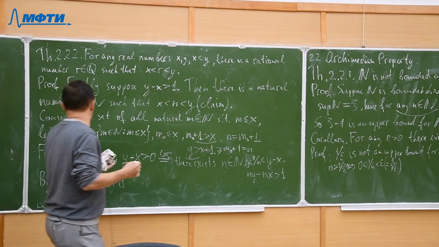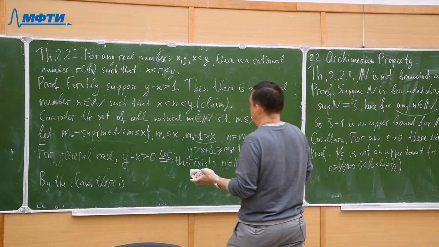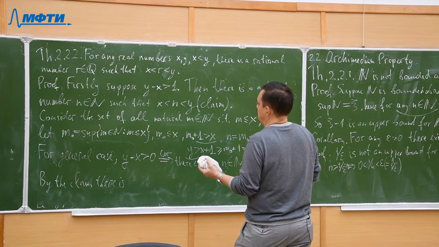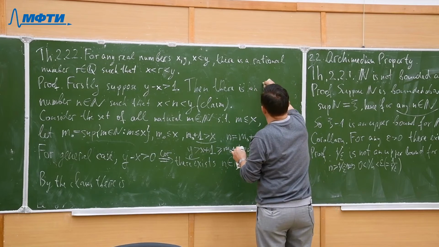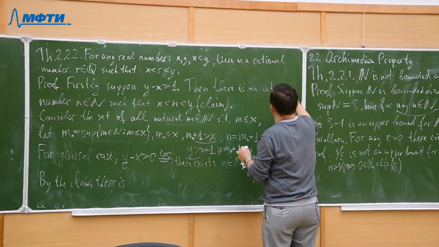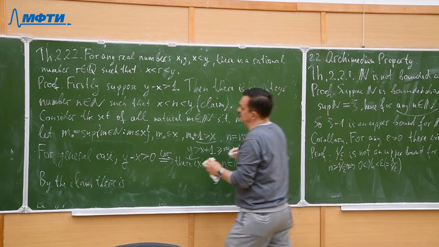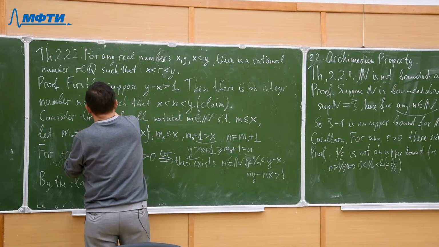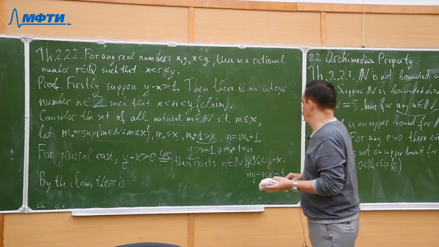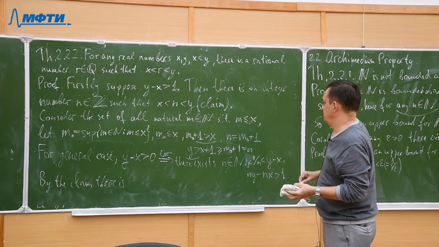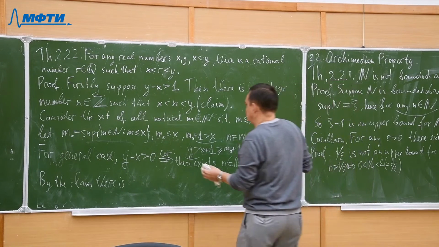Wait a minute, I have a mistake here. There is an integer m in Z. So here also all integers.